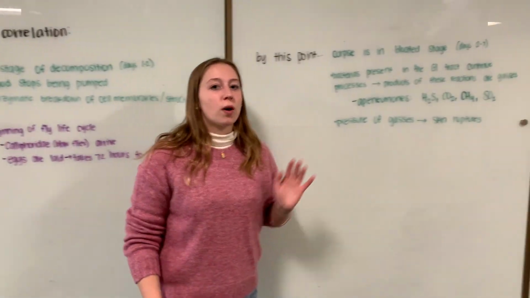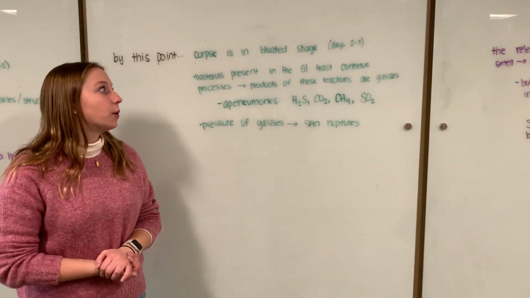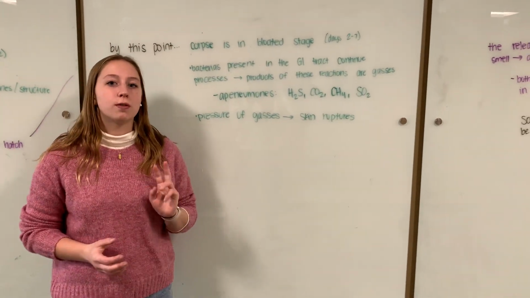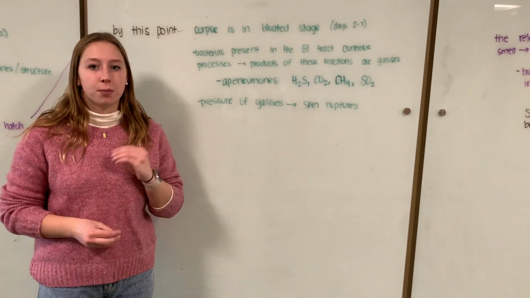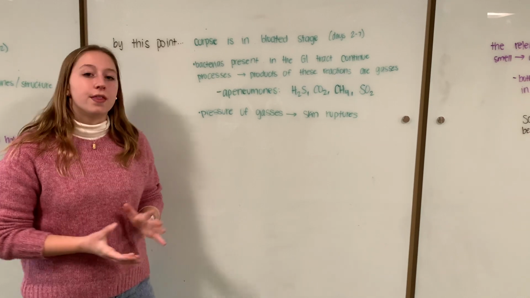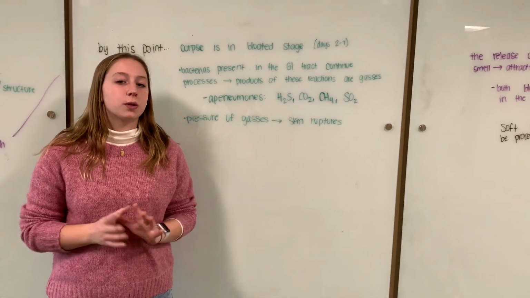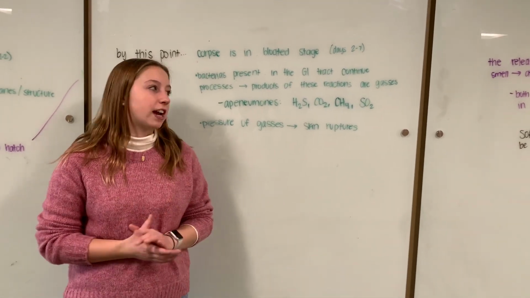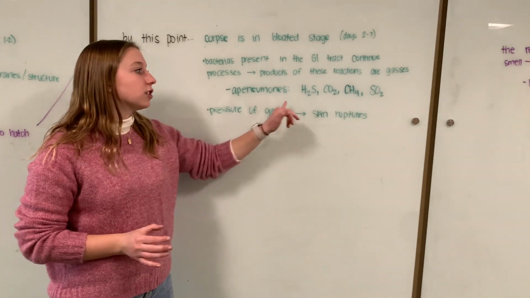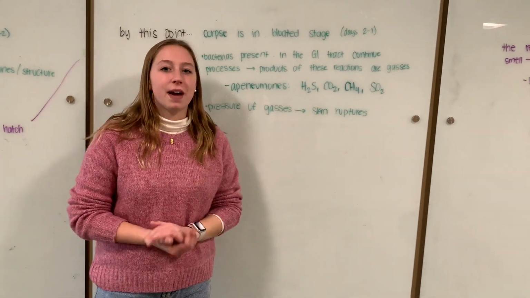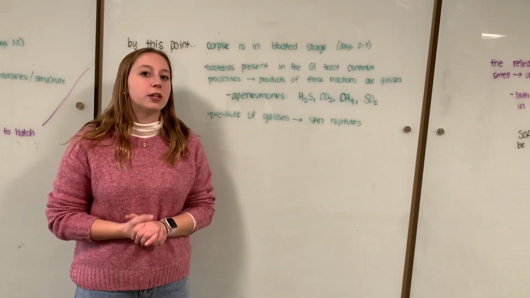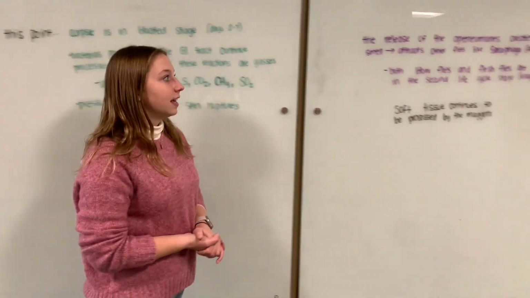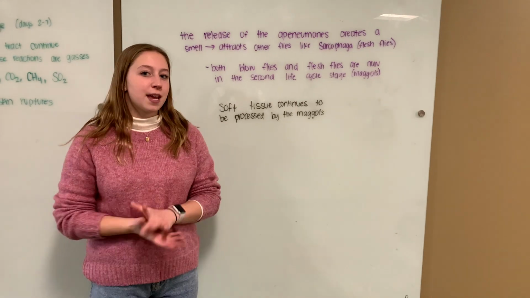By this point, the corpse is in the second stage of decomposition, which is the bloated stage, taking days 2 through 7. Bacteria present in the GI tract continue to break down and process the soft tissues. The breakdown of these structures results in products such as gases being created. Some of these gases are hydrogen sulfide, carbon dioxide, methane, and sulfur dioxide. The pressure of these gases continues to build, which leads to the skin rupturing. These gases are known as aponemones.